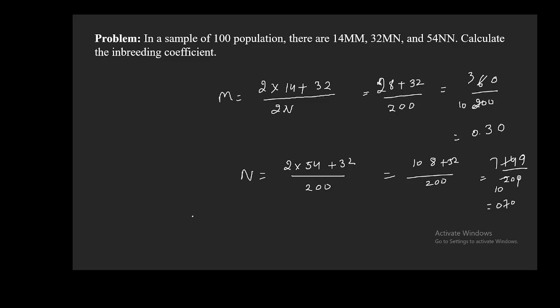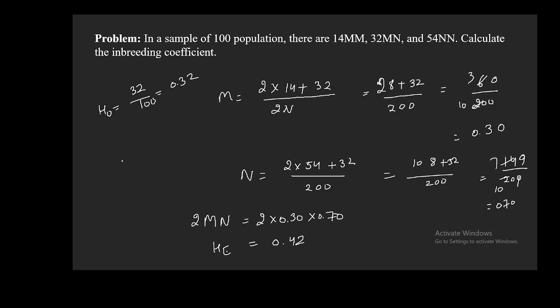So now you need to calculate the expected heterozygosity, which is 2MN, and that is going to be 2 into 0.30 into 0.70, which is equal to 0.42, right? This is your expected heterozygosity, and the observed heterozygosity is going to be equal to 32 by 100, which is 0.32.